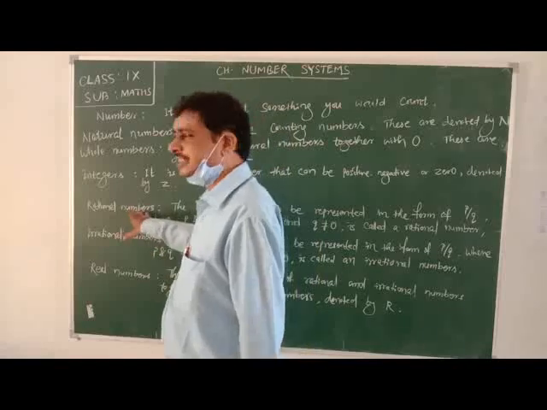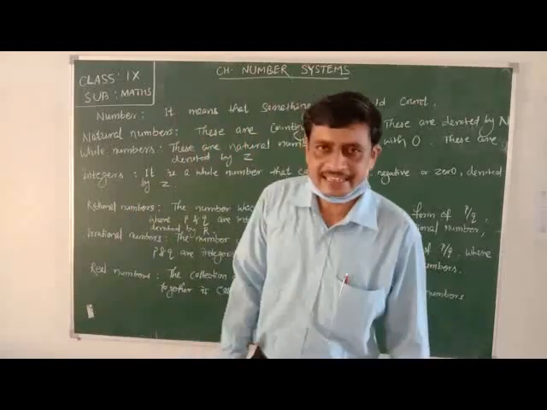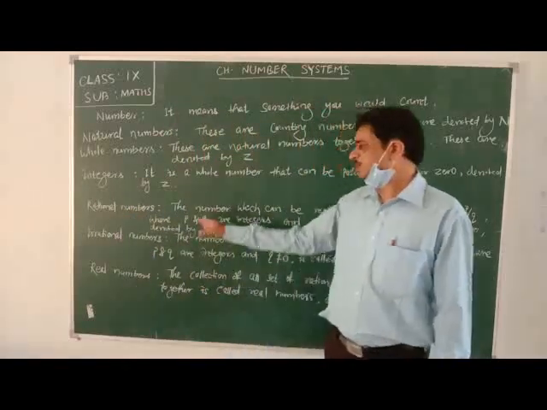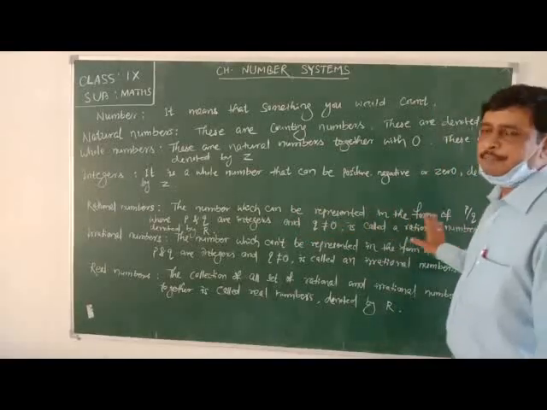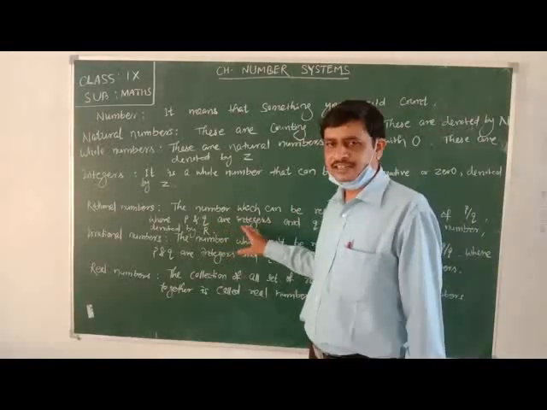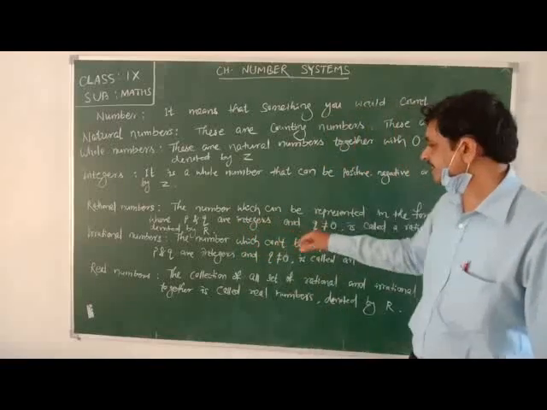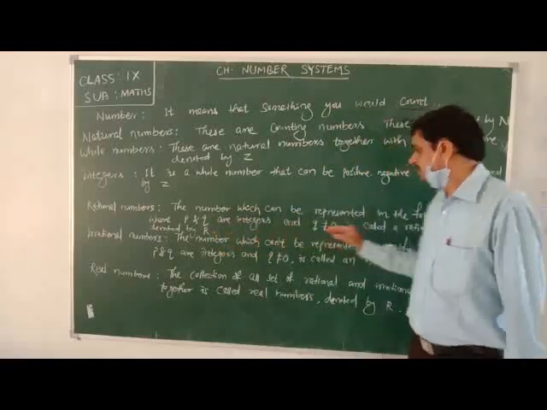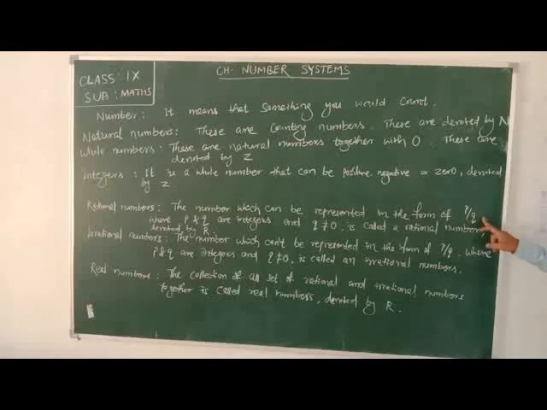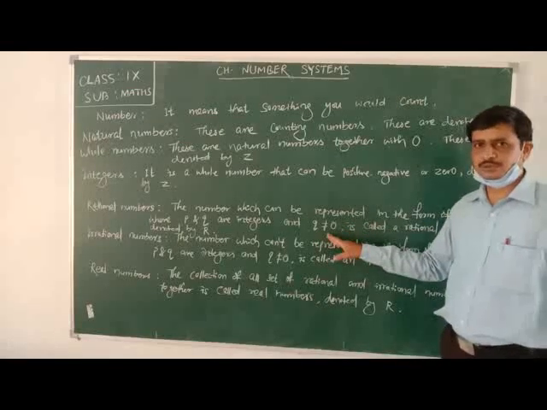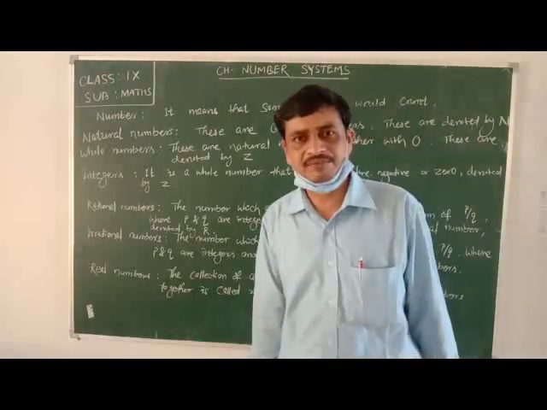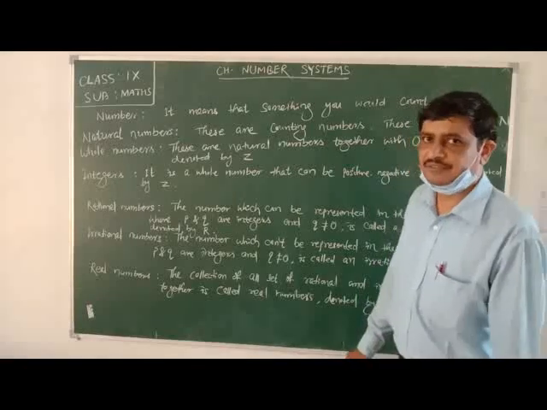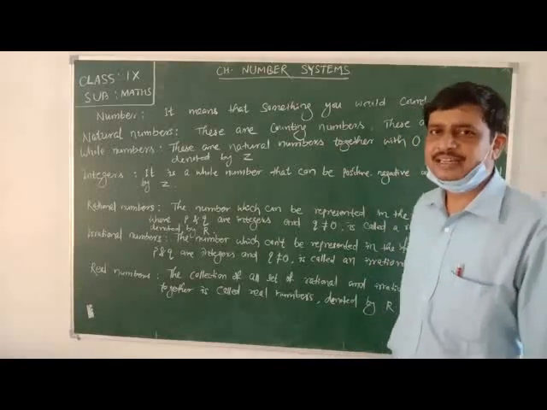Next, rational numbers. A rational number means the number which can be expressed in the form of p by q, where p and q both are integers and q is the denominator. Here in p by q, q is the denominator. This denominator is not equal to 0. Then this type of number, which is in the form p by q, is said to be a rational number.